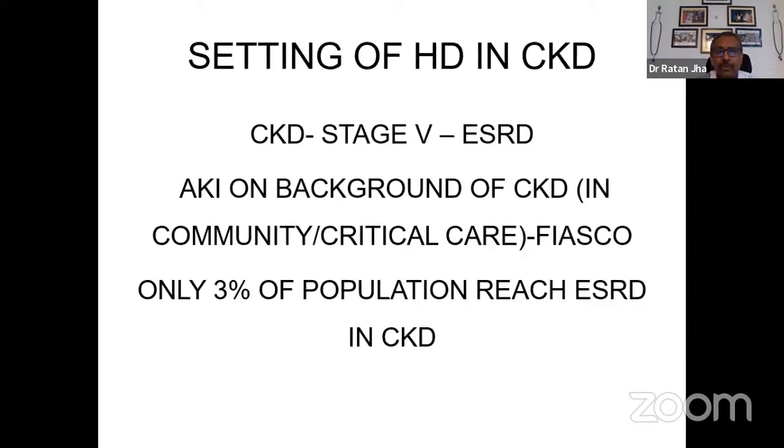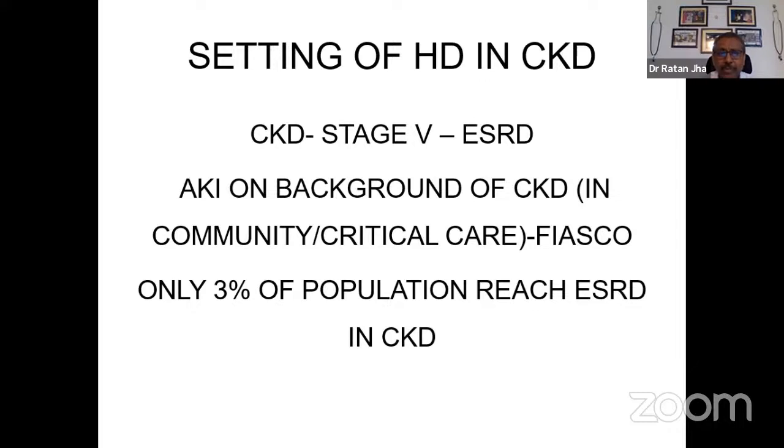So when we talk about hemodialysis in chronic kidney disease, it can occur in two situations. One is a patient who has slowly gone into stage 5 chronic kidney disease over time, which is called progressive chronic kidney disease. And when the person requires dialysis in the stage where the GFR is below 15, it is called end-stage renal disease. The term ESRD has been discontinued because it gives a feeling as if the life is ending. Hence, we talk about the term stage 5D. Stage 5 means GFR below 15, D means dialysis dependent.